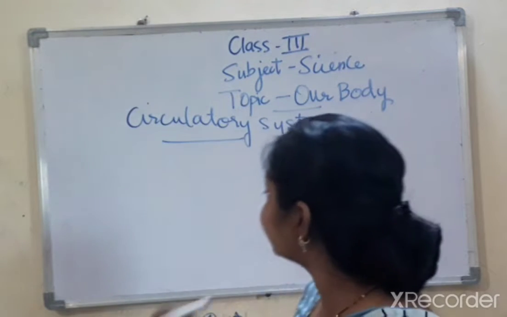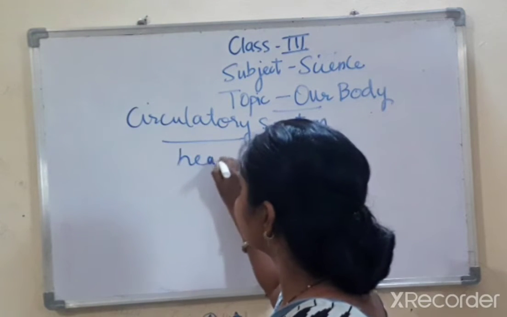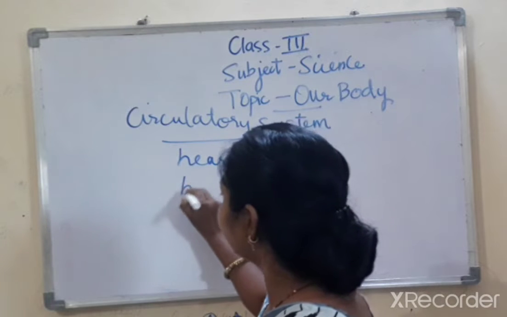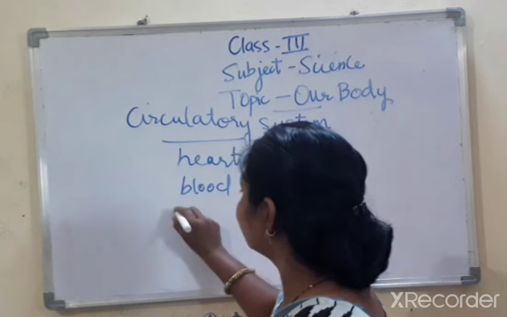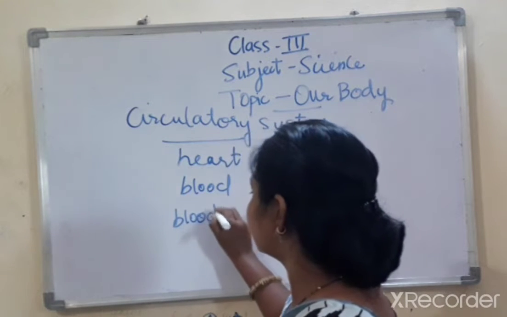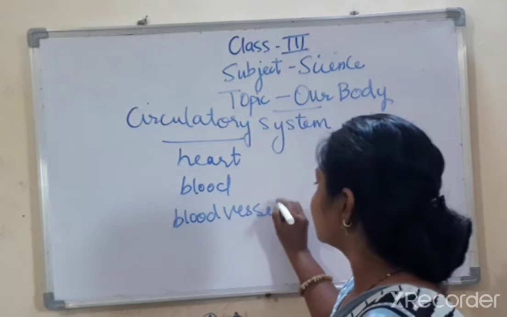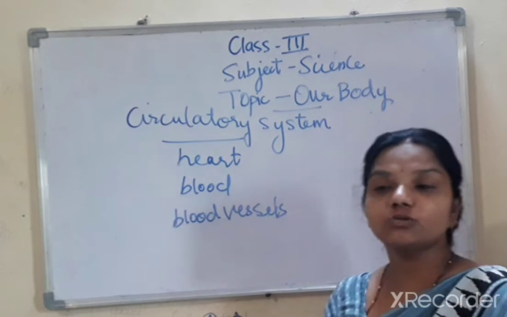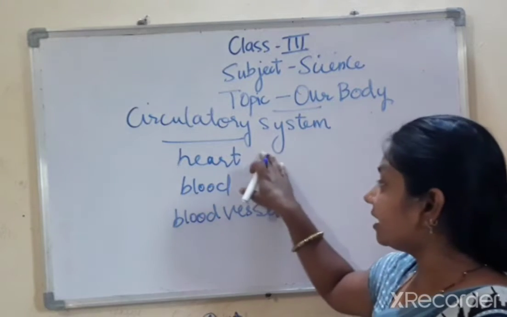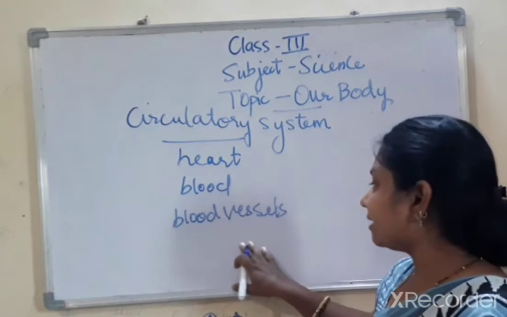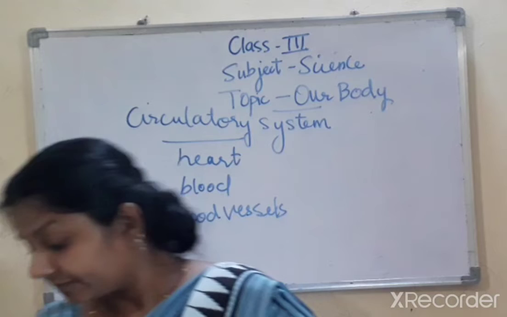So what does the circulatory system consist of? It consists of the heart, then blood and blood vessels. Yes. So these form the circulatory system.